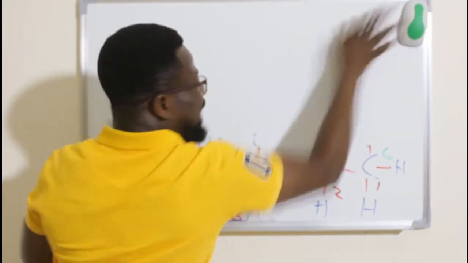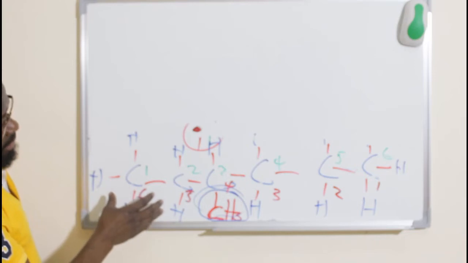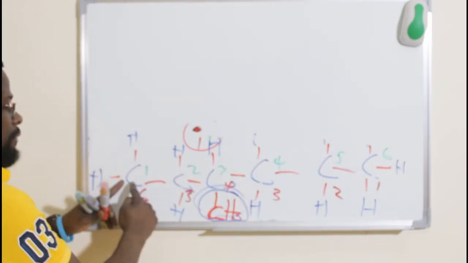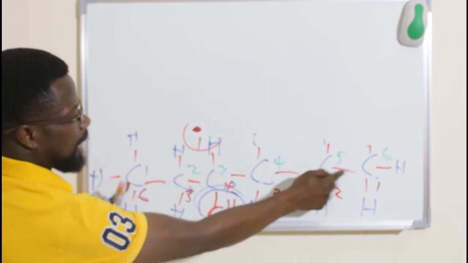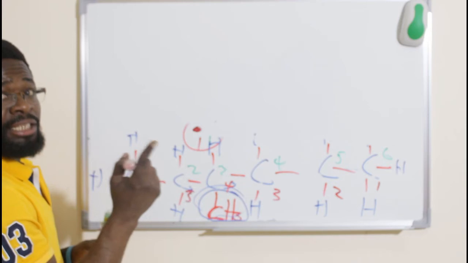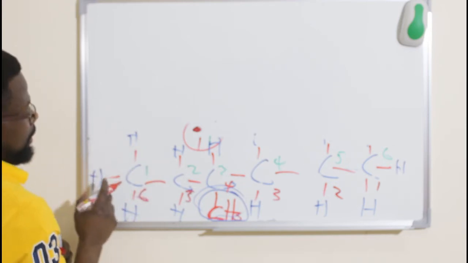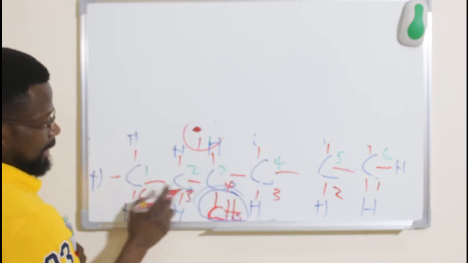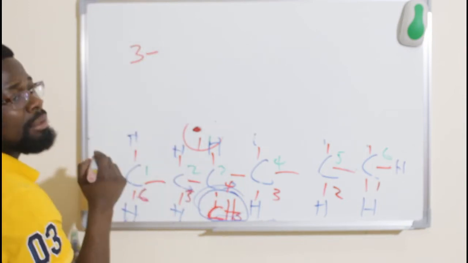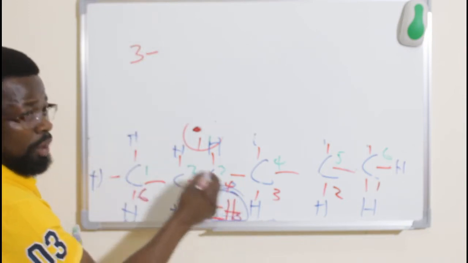If I decide to name this based on the numbering from this direction, I'm going to have 1, 2, 3, 4, 5, 6. Right? So if there are 6 of them, then it's going to be hexane. And this is attached to carbon number 3. So I'm going to have 3, and what is there is the methyl.